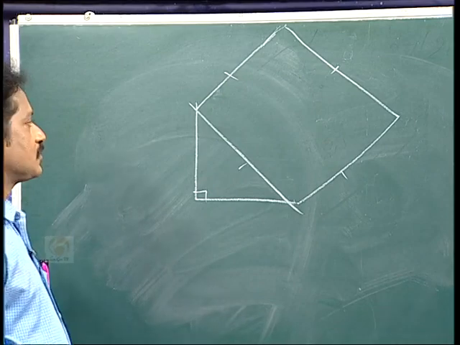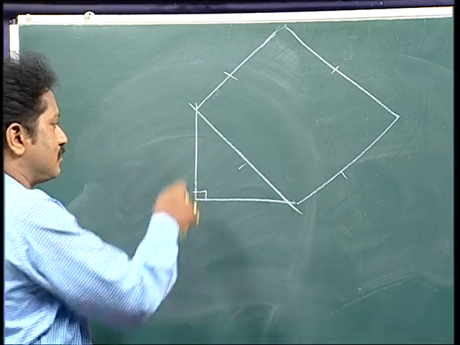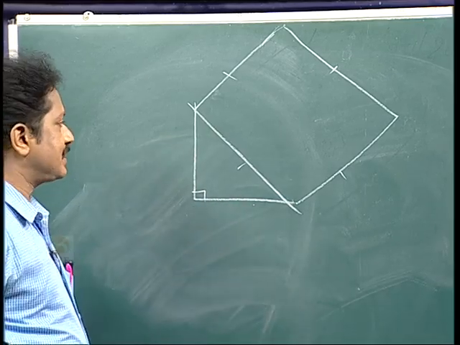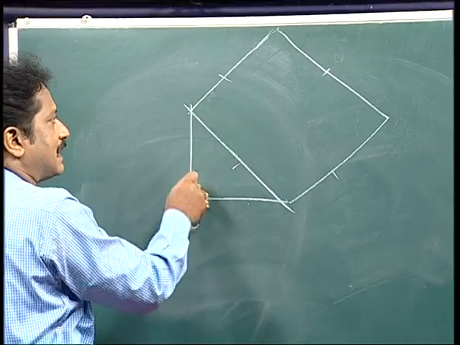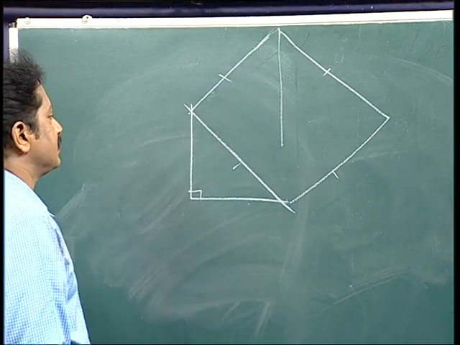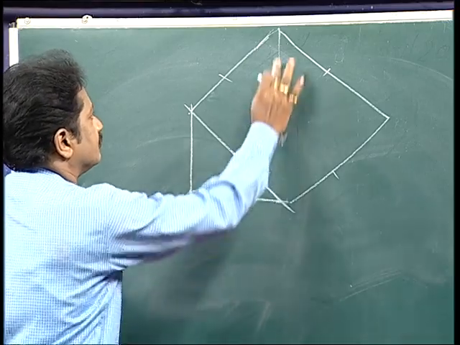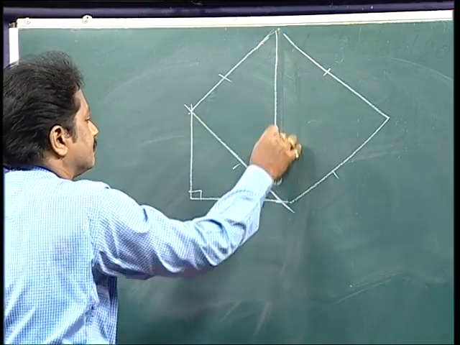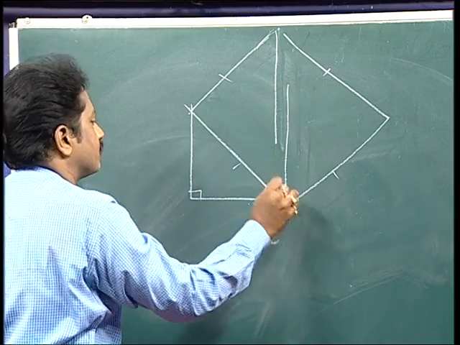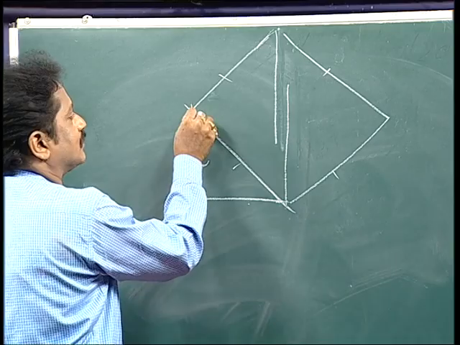From the vertices of the square, draw parallel lines to the legs of the right angle triangle. This is one leg, draw a parallel line from this vertex. And draw one more from this, and from this. And from here draw one more.